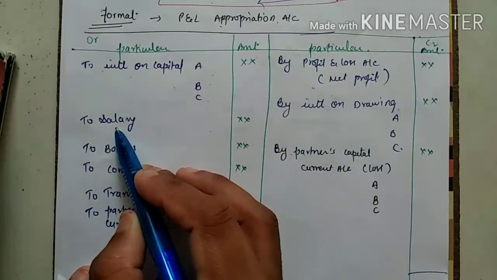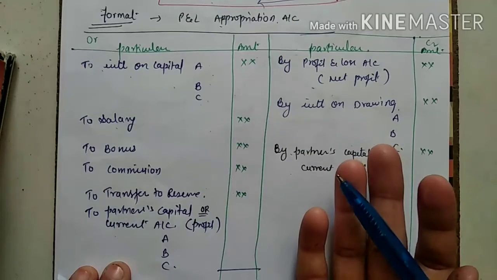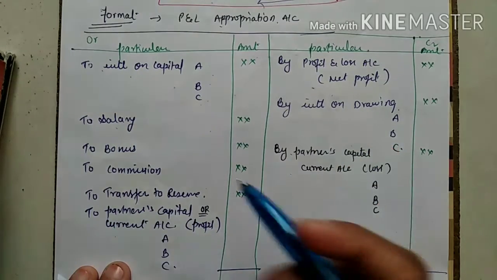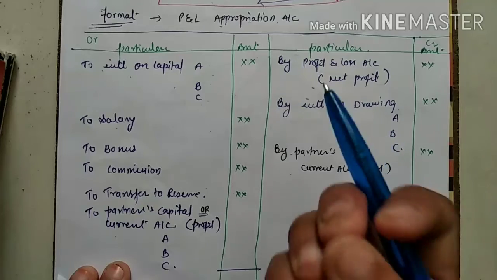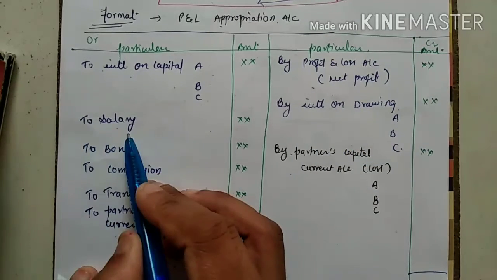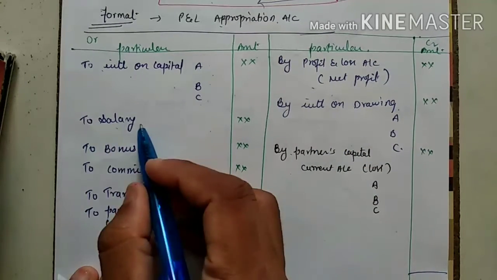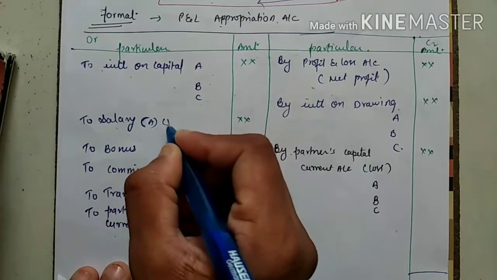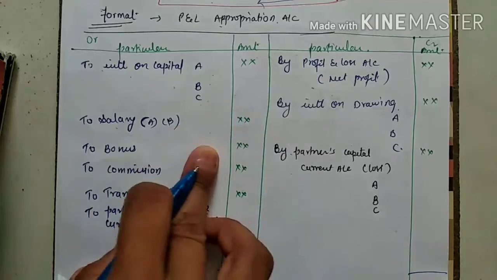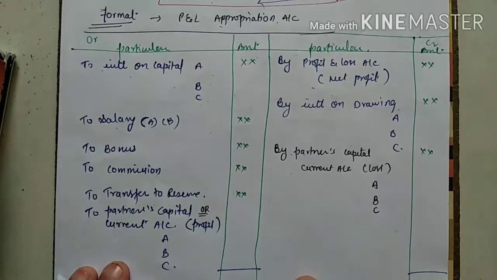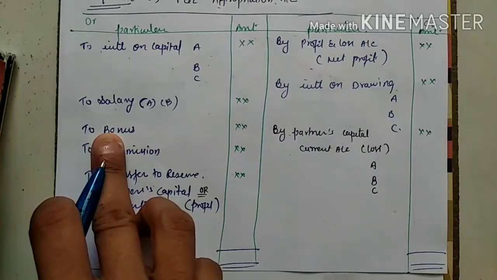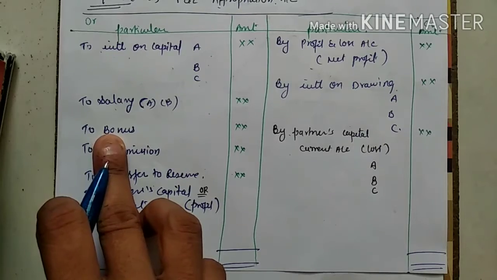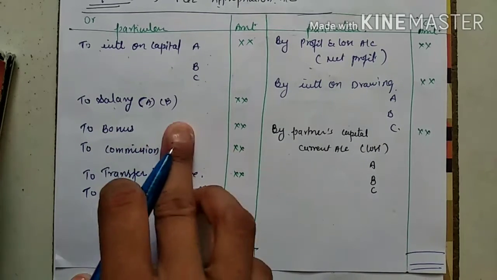Next, salary. If any partner is a working partner, they have to get a salary. If the partnership deed says we have to pay the salary, we have to pay it according to the partner. We can write to salary. You can write A salary, B salary. It depends on the question who is getting the salary. After that, bonus. If any partner is getting any extra amount as a bonus, that is called a bonus. We have to write it here.